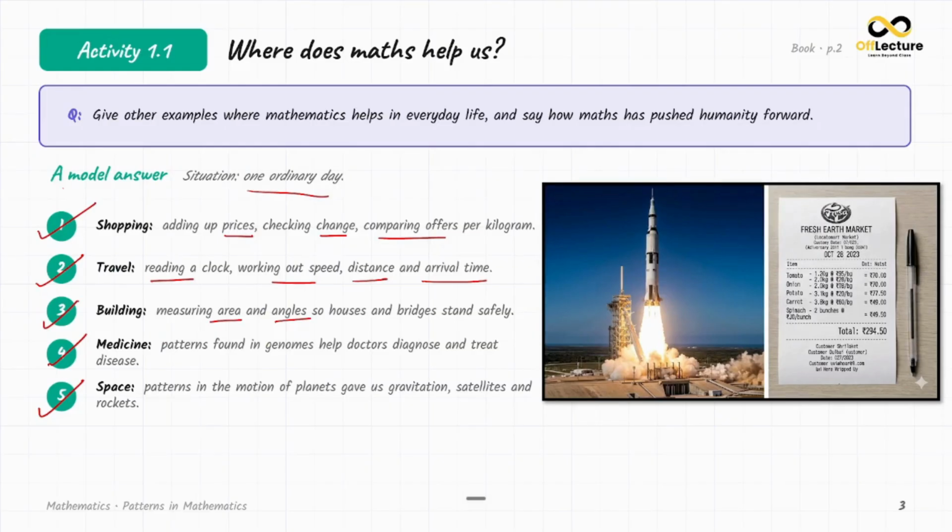So there are so many examples where mathematics helps us in everyday life, and this is how maths has pushed humanity forward. Okay,